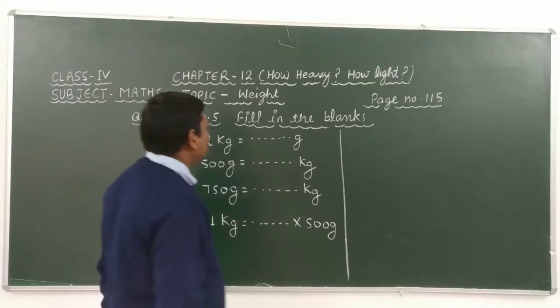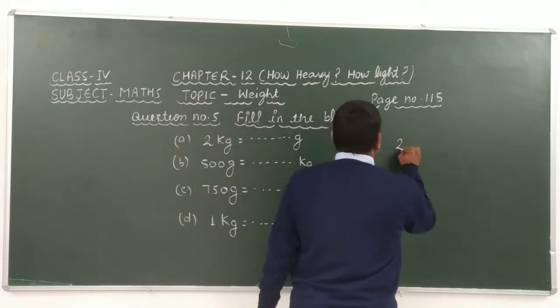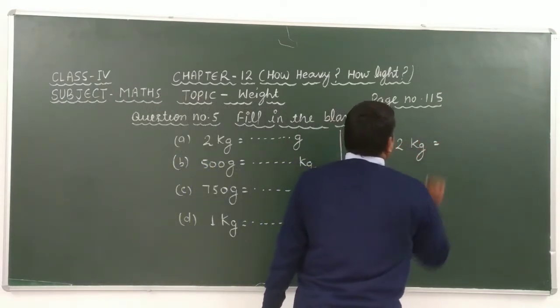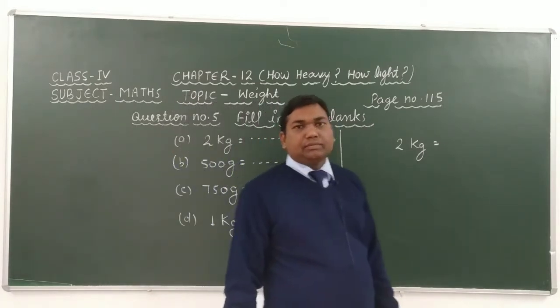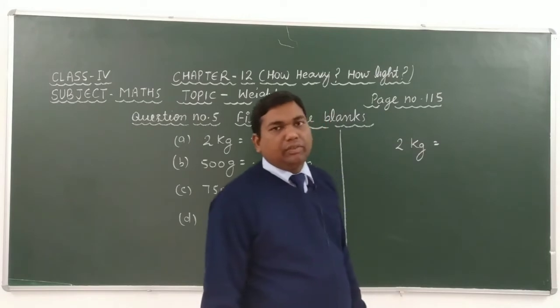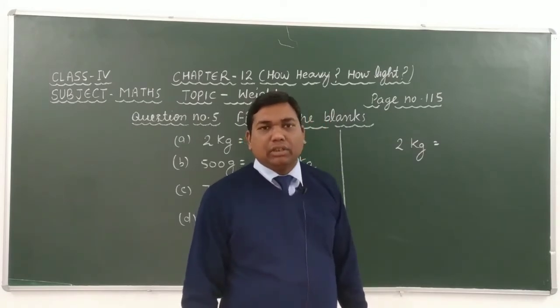Okay, dear students, look here carefully. Here given that 2 kg is equal to, dear students, if we have to convert kilogram into gram, then we have to multiply the given quantity by 1000.